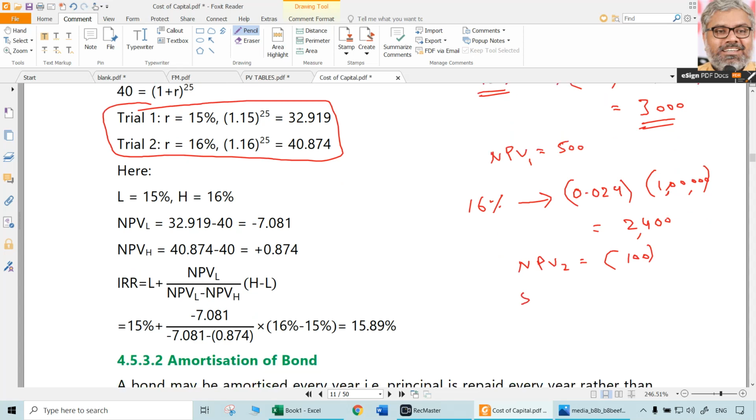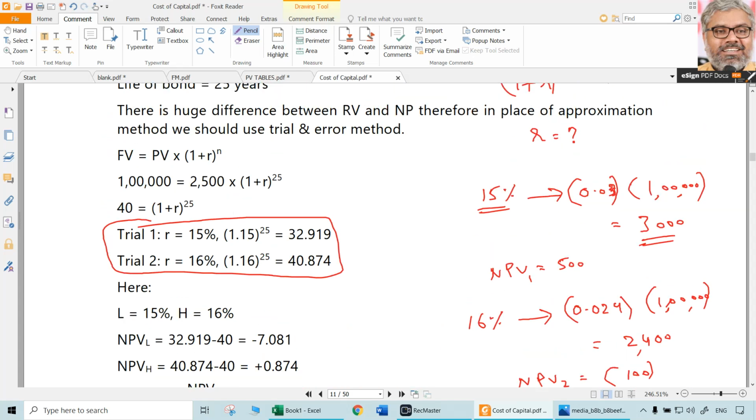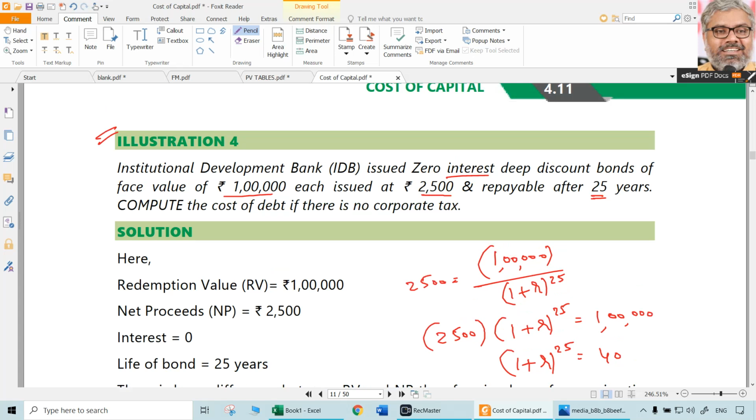Same way. R1 plus NPV 1 divided by the difference of the NPVs, times R2 minus R1. So 15 plus 500 divided by 500 minus a minus 100, minus becomes plus, so 600, multiplied with R2 minus R1 which is 1. So 500 by 600, 5 by 6, plus 15. So simply 15.83% approximately. 15.8% will be the IRR. So that is going to be the yield of the bond. That itself is the cost of debt.